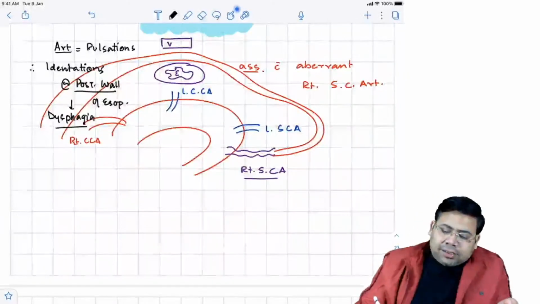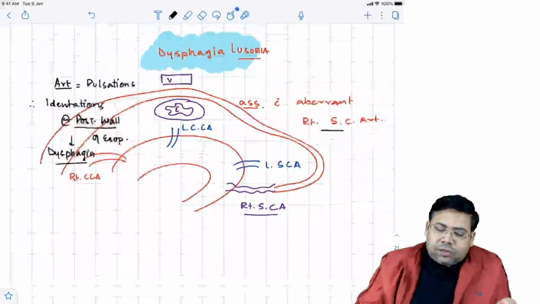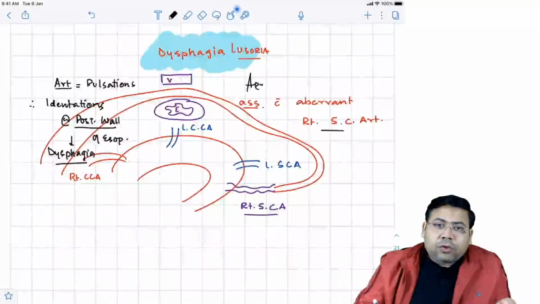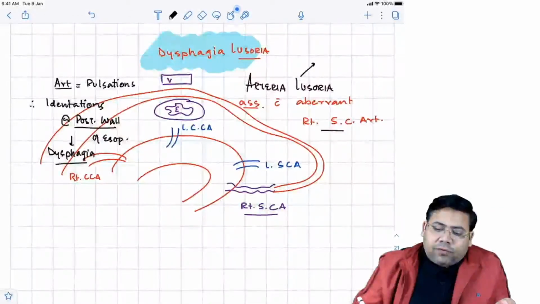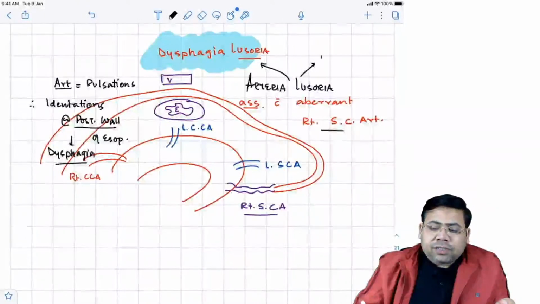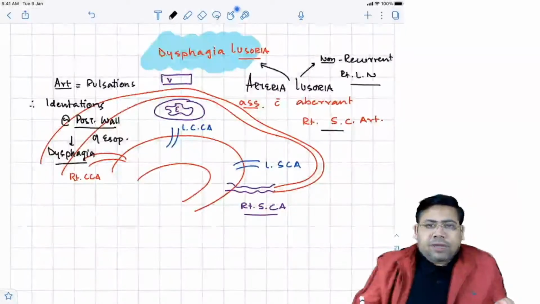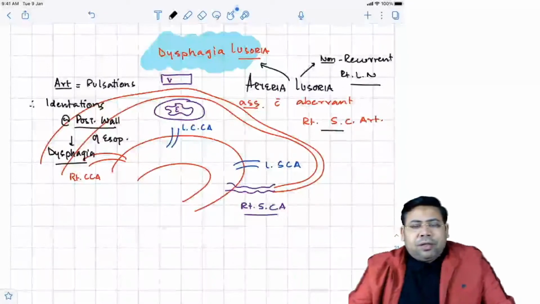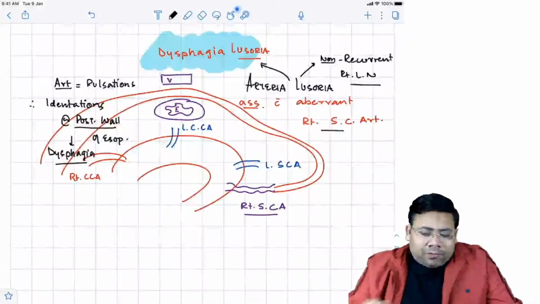The second thing is arteria lusoria. This is what is known as arteria lusoria. Arteria lusoria is also associated with one more thing. One I have told you is dysphagia. The other is a non-recurrent right laryngeal nerve. This is again a big task to counter during thyroidectomy when you're not finding the nerve, and then the problem will start.